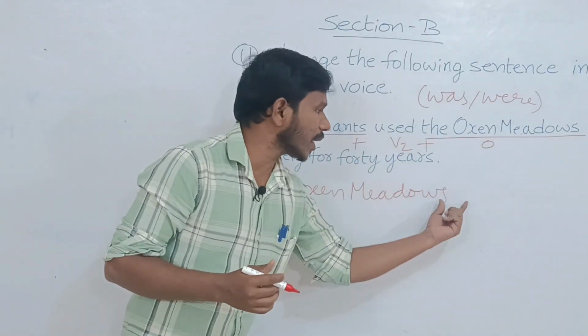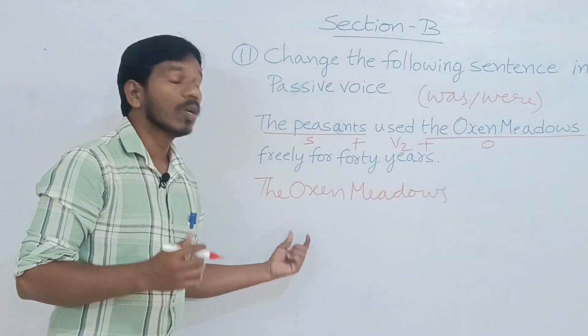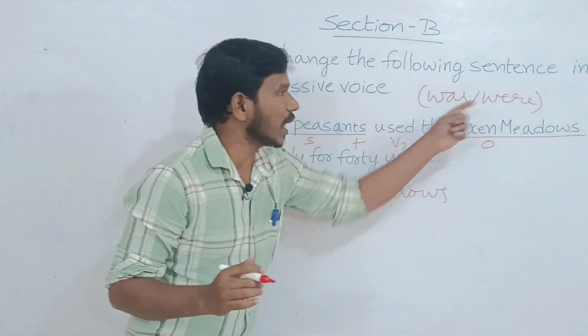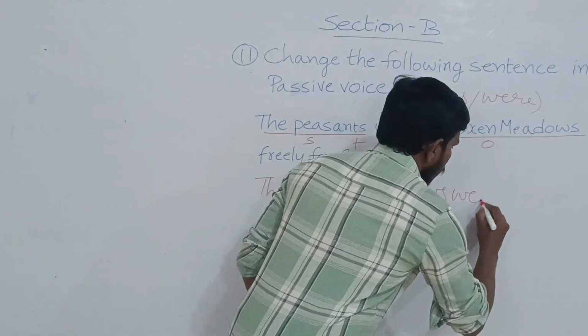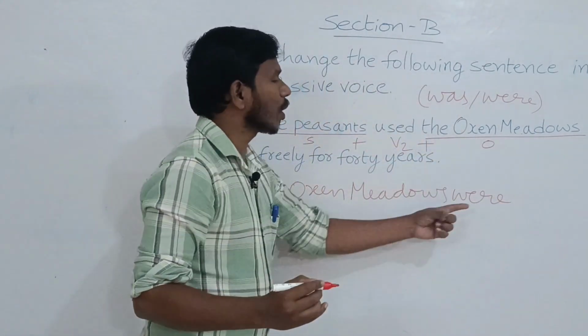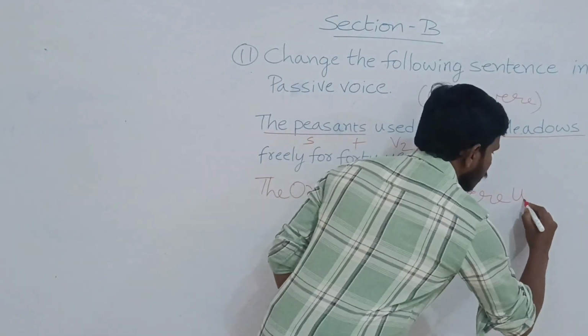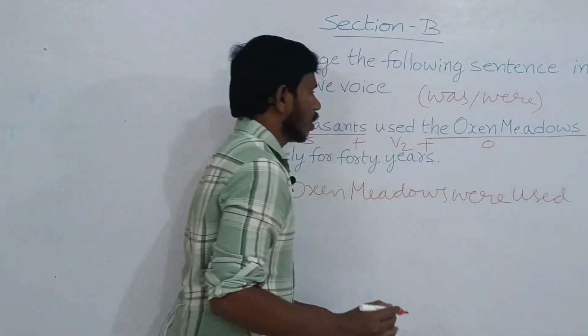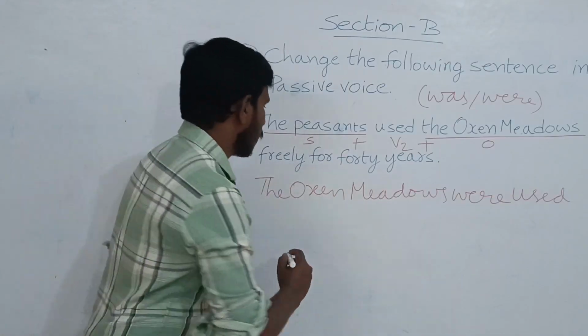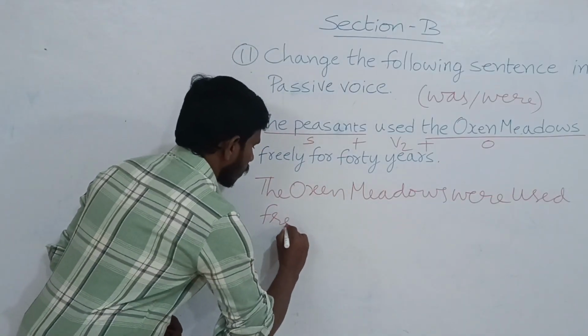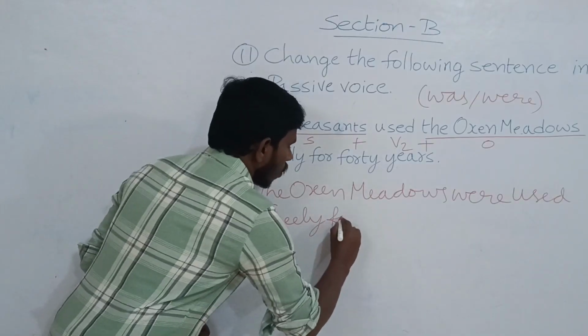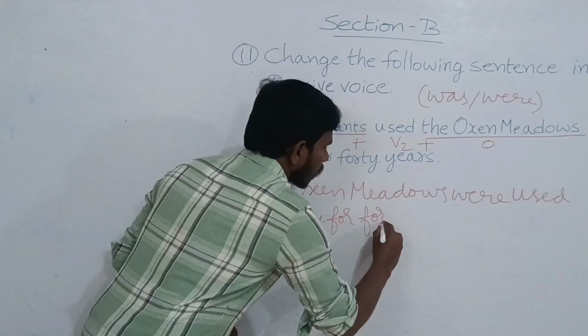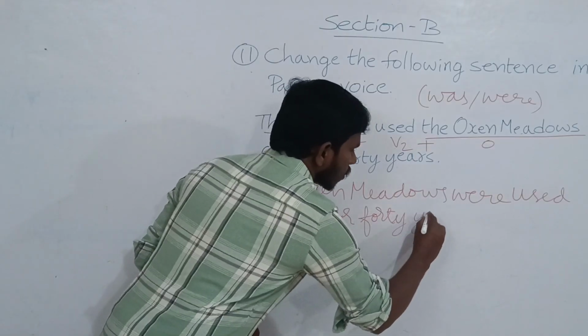Which is suitable here? The subject is in plural form, so we select were. The oxen meadows were used freely for 40 years.